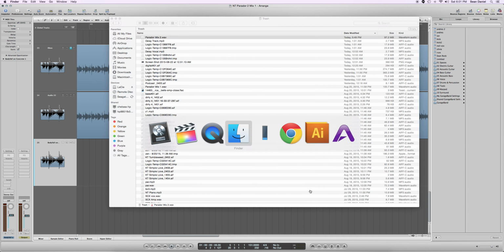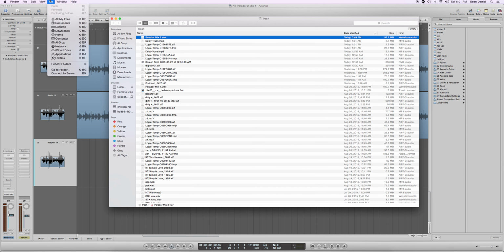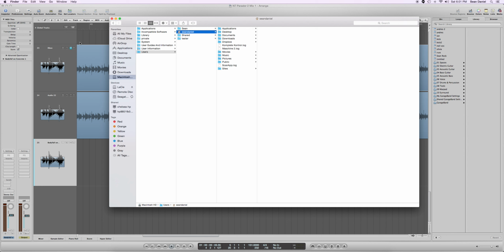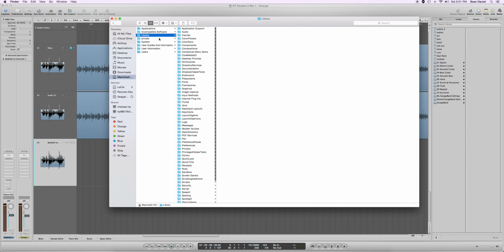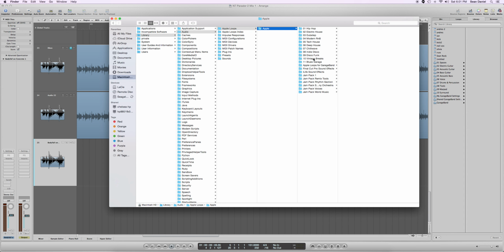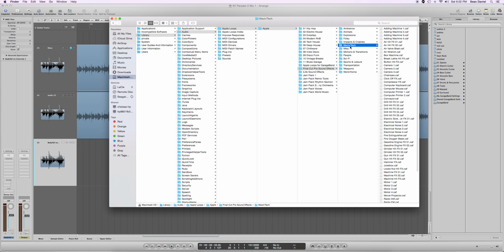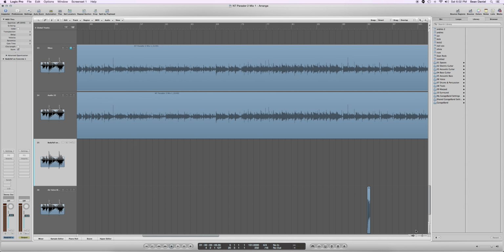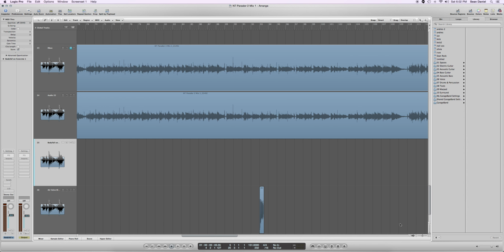So the way you do that is you go to Finder, go, Home, into Library, Audio, Apple Loops, Apple. Finally, down here, there's Final Cut Pro sound effects, and they're organized by folder for whatever. Now, a lot of these are going to be CAF files, but that's fine. You can just drag and drop into whatever audio application you're using, and there you go. There's your file.